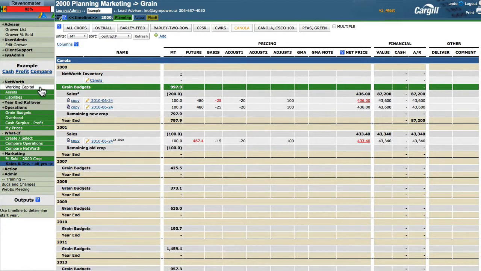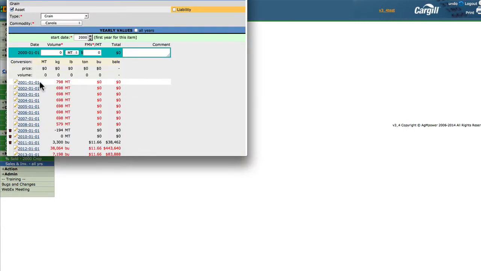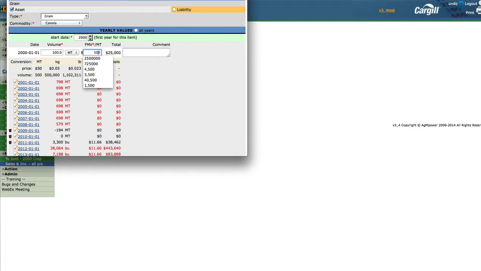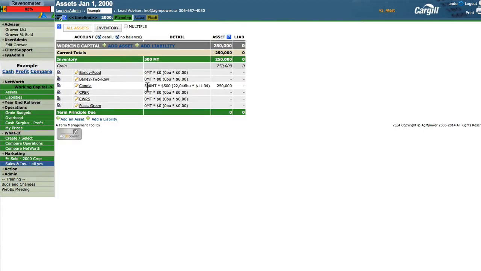Well, that's where we go to the working capital page. In working capital, if we open up canola, it's going to show you what the year start is for every year that there is canola. When the numbers are in red, it means that the program is calculating what the number should be. Let's start off this year with 500 tons. And a price. Remember this number here where it says 798 is expected to be carried over before we enter this number. It's showing us here 500 tons.